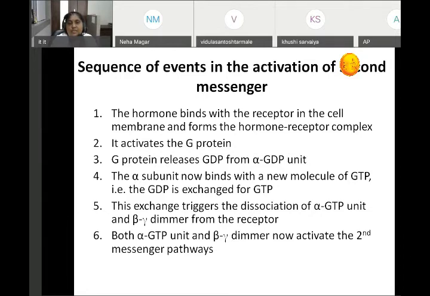The GDP is exchanged for GTP. This exchange triggers the dissociation of the alpha GTP unit and the beta and gamma dimer from the receptor. Both the alpha GTP unit and the beta and gamma dimer now activate the second messenger pathway.